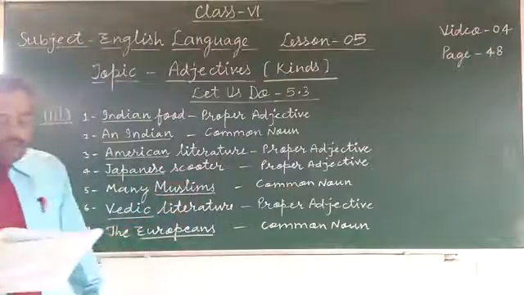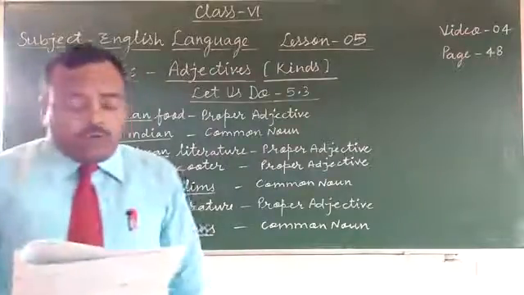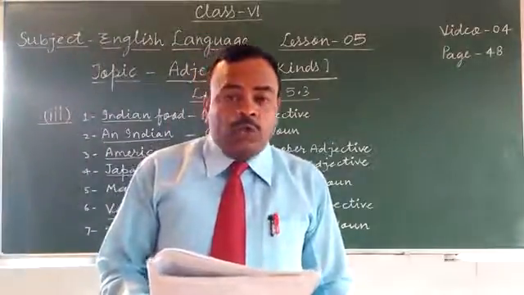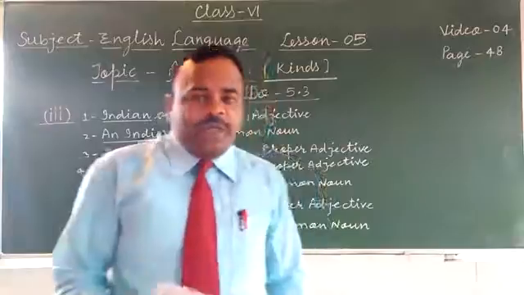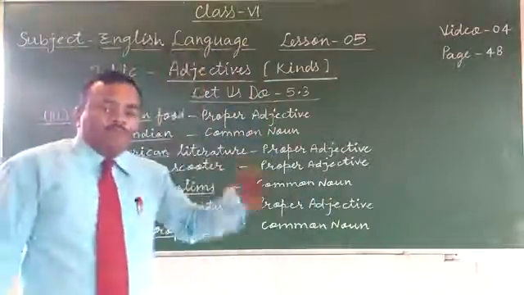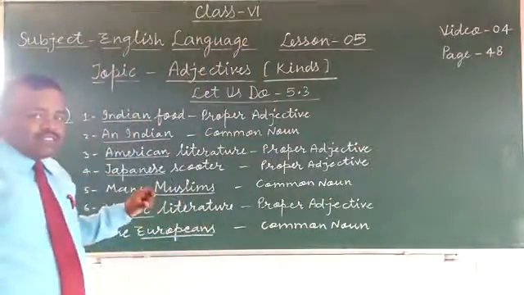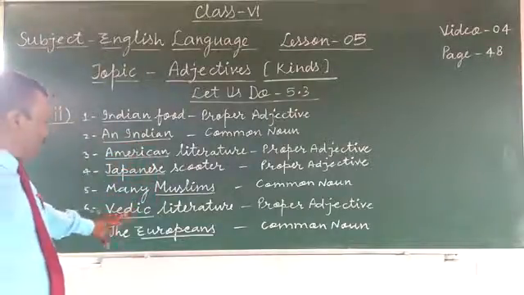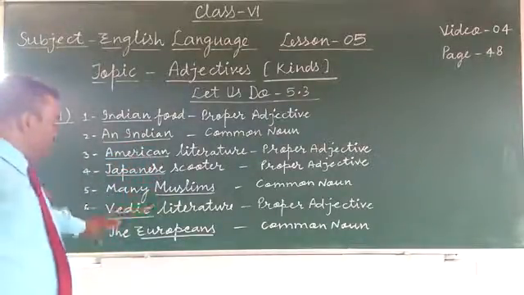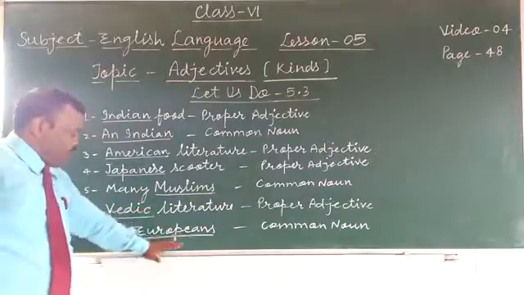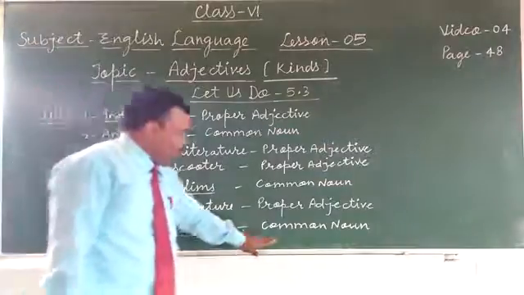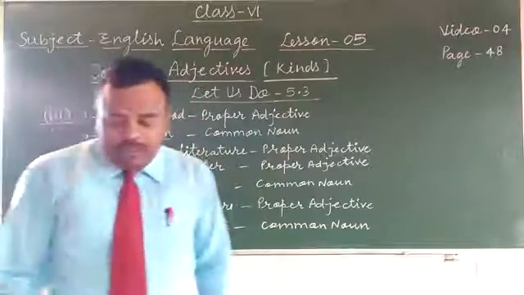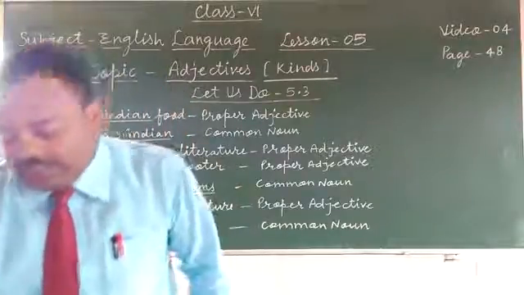Okay. Next, 7. The Europeans who came to India earlier settled in Surat. So the Europeans means here the people of Europe. So it is the Europeans. This Europeans is used here as common noun. Clear? Note it down. Now next see the next sentence.